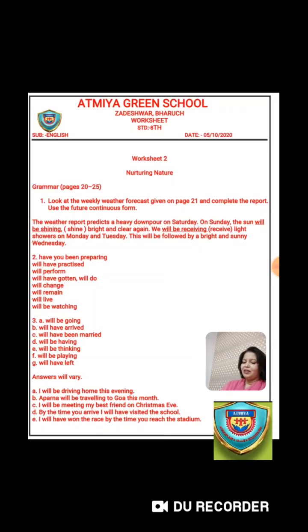Aparna will be traveling to Goa this month. Now the next one will be I'll be meeting my best friend on Christmas Eve. Now the next one is by the time you arrive, I'll have visited the school.